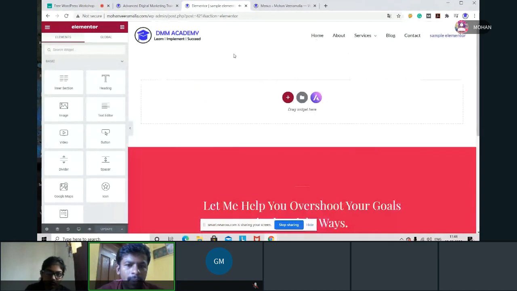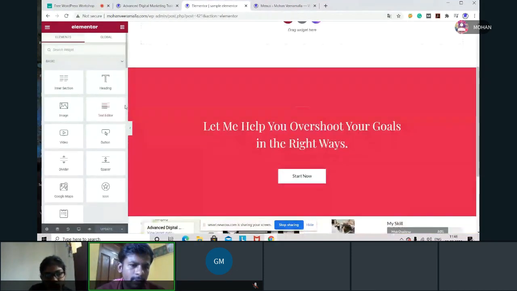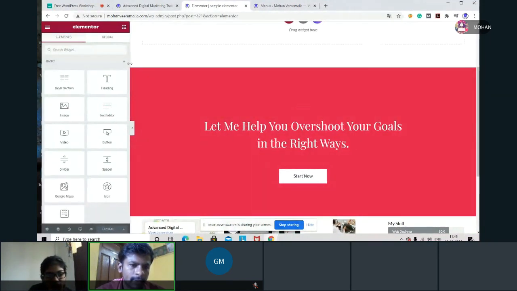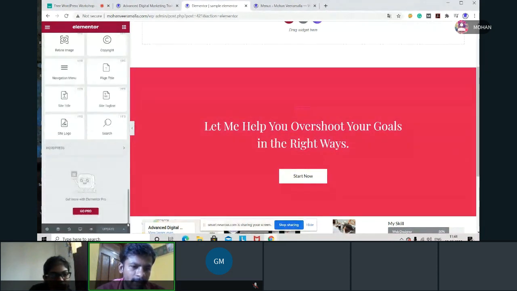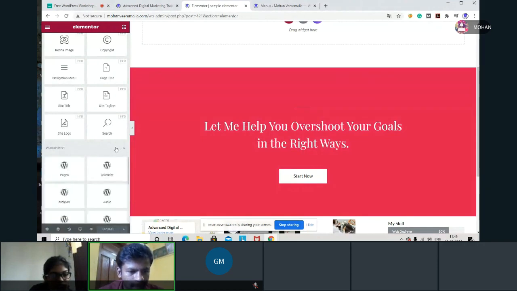Okay. Now I want to add a slider here. I don't have anything. I have a header, I have a footer, that's it. In between, the body is very empty. So what we did just now, we created a slider. We'll add that slider here. If that is showing from this end, we'll add from this end. If not, we'll see another process.